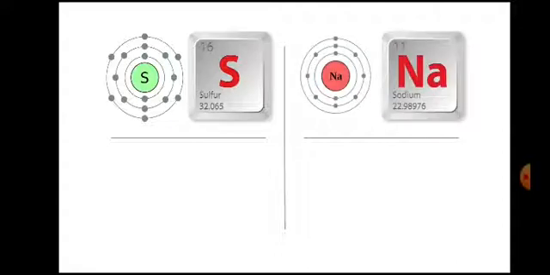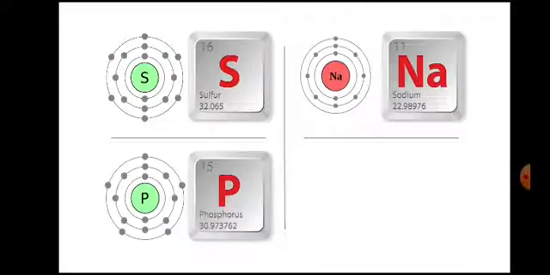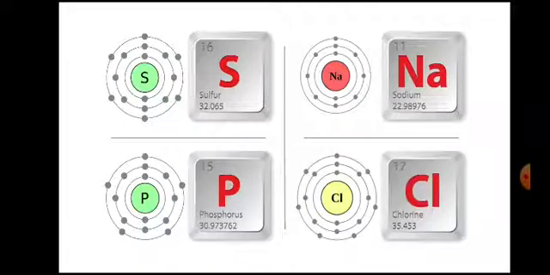Sodium, atomic number is 11 and atomic weight is 23, that is 22.98. Phosphorus, atomic number is 15 and atomic weight is 30.9, that is 31. Chlorine, atomic number is 17 and atomic weight is 35.45, which is considered as 35.